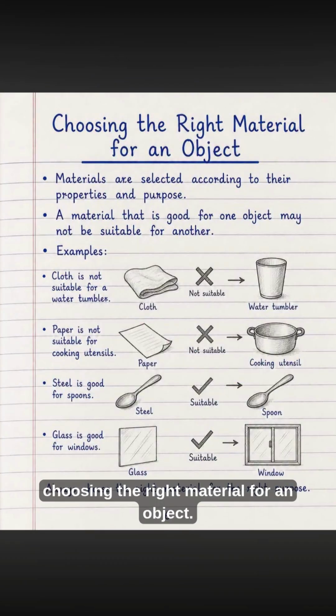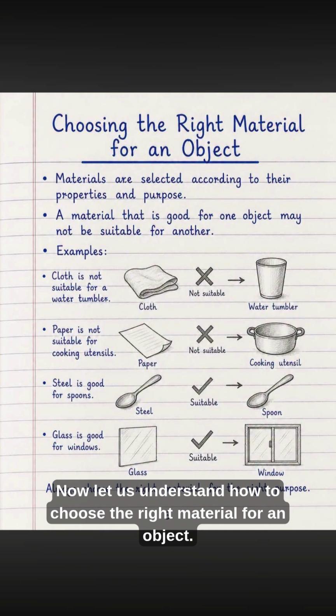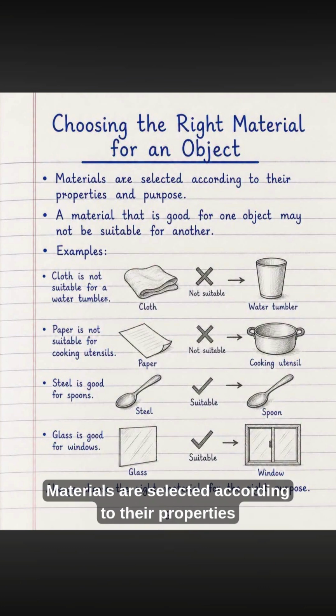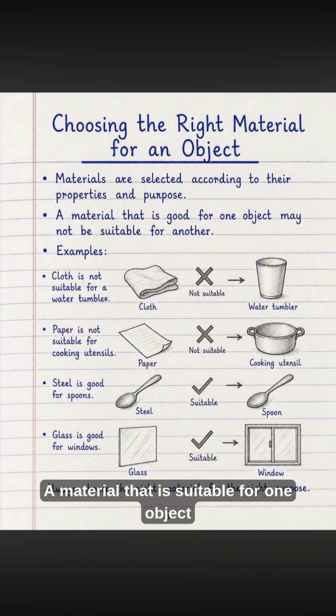Choosing the right material for an object. Now let us understand how to choose the right material for an object. Materials are selected according to their properties and the purpose for which they are going to be used. A material that is suitable for one object may not be suitable for another object. Let us look at some examples.